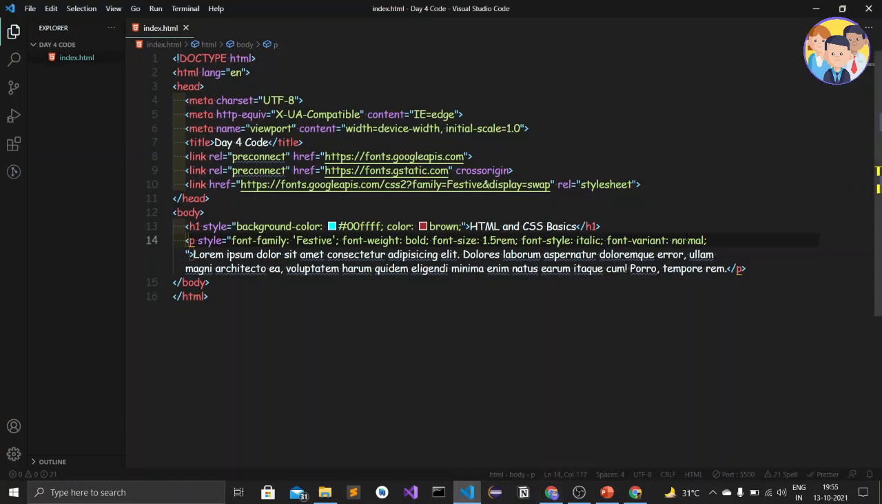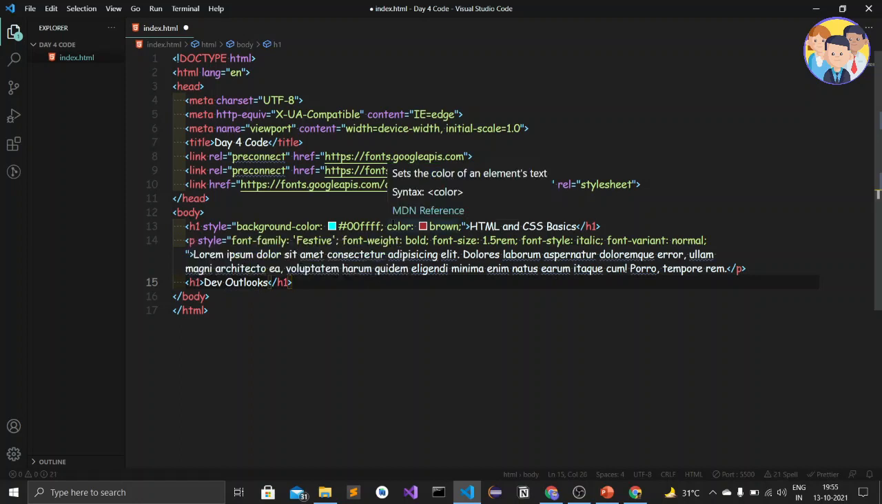Okay, so let me erase this font variant, or else I will keep it up, and I will just give an h1 only, and here I'll just write dev outlooks. Okay, outlooks. Okay, and now we will use the internal stylings. Okay, internal style sheet, how to use that.